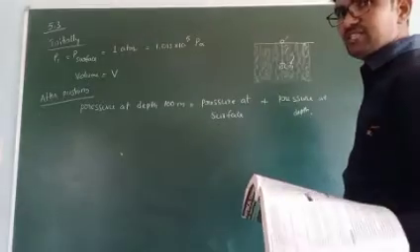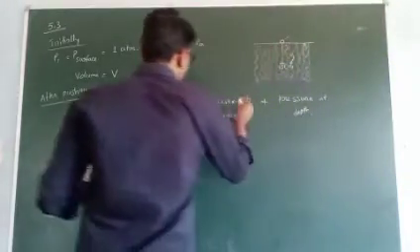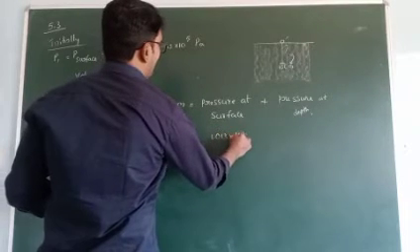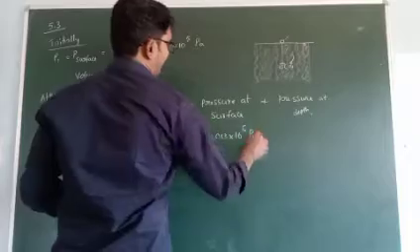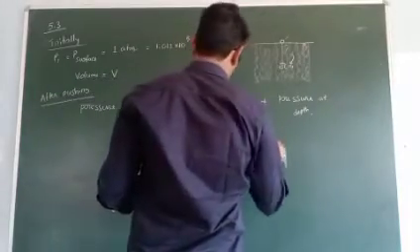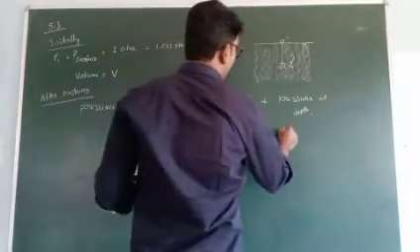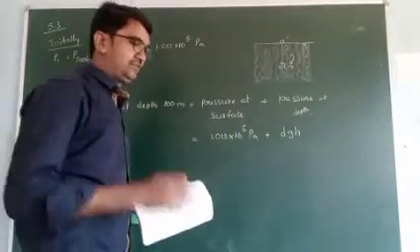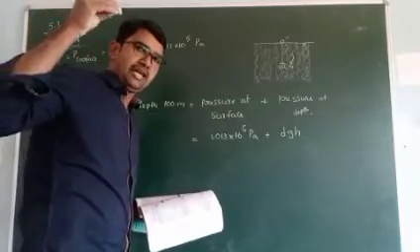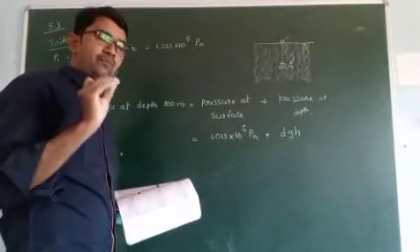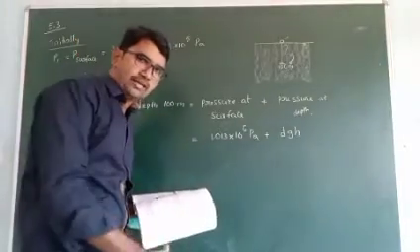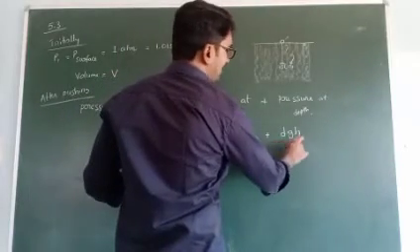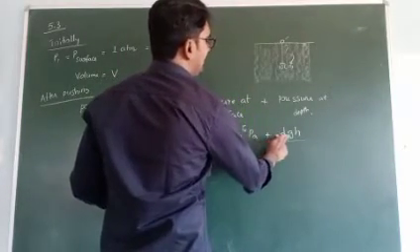Remember this point, this is completely based on physics. We know that the pressure at surface is 1.013 into 10 to the power of 5 pascals, plus the pressure at depth. One formula is there, that is dgh. If you take any object and push it inside the water, the formula to calculate the pressure is dgh.